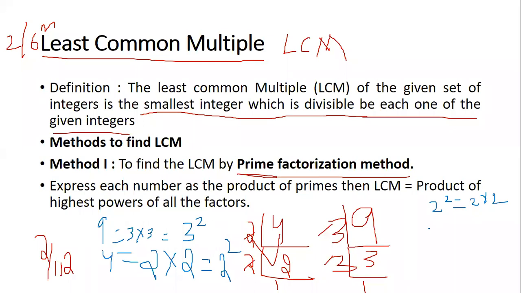So everybody understood until here. That is the product of primes. Then what is LCM? LCM is equal to the product of the highest power of all factors. Now we will understand this with one simple example, and then we will get back to the other problems. We'll solve one very simple problem for you to understand. Just give me a minute.